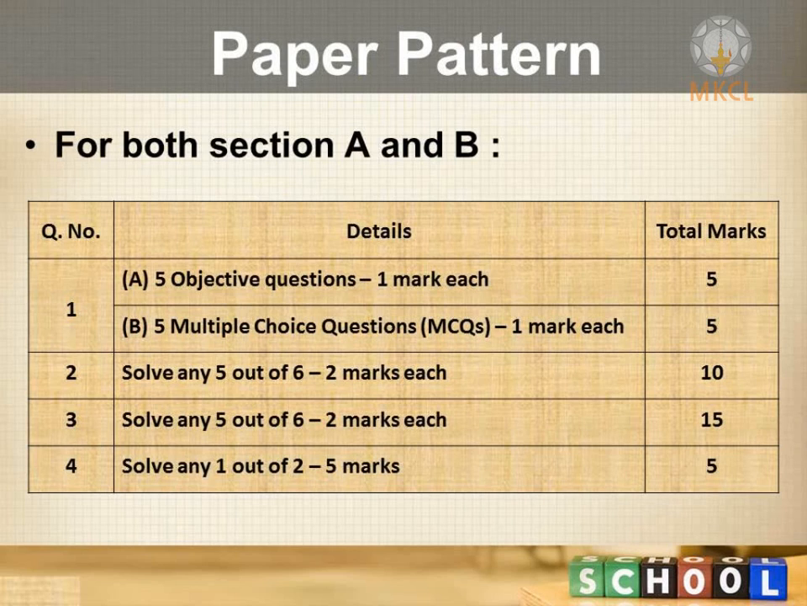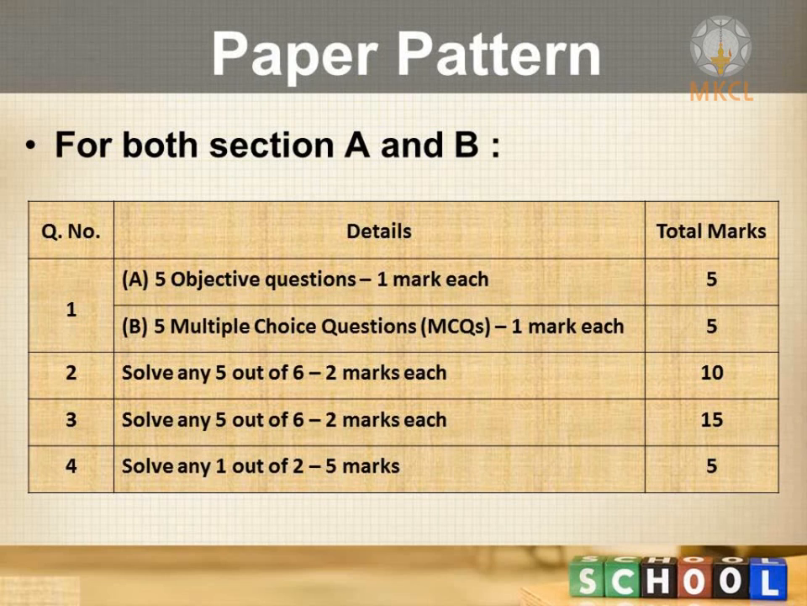Now regarding the paper pattern. Both section A and section B are the same, meaning the question types are the same there. Each has question numbers 1 to 4. Now let us see what exactly question number 1 is. Question number 1 from any section, either section A or section B, will again have 2 sub-question types, that is A and B. Question number 1A will be for all objective type questions.